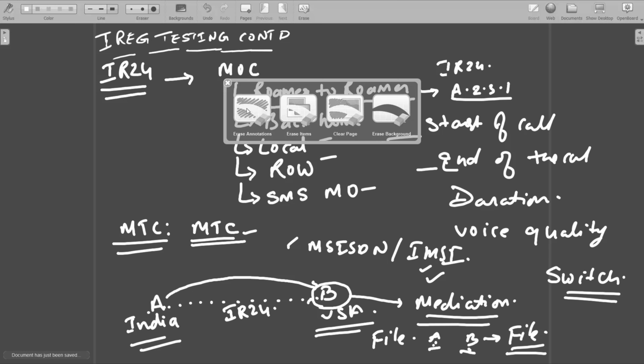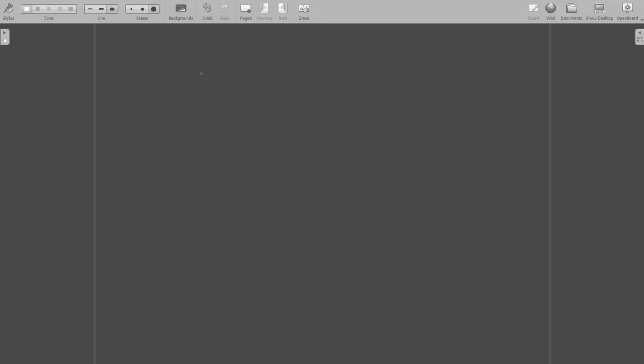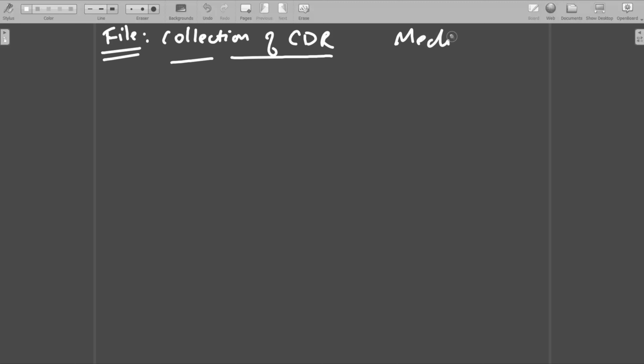Now let us see this. Now the file is received, or the file is generated from mediation, or the collection of CDR happened. Collection of CDR is completed. Now from where is the collection of CDR completed? From mediation. Now we will see from where mediation is getting the CDRs.